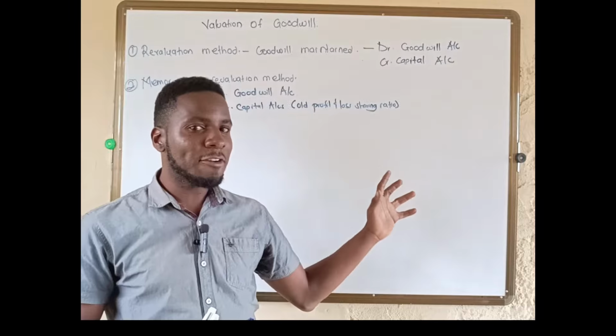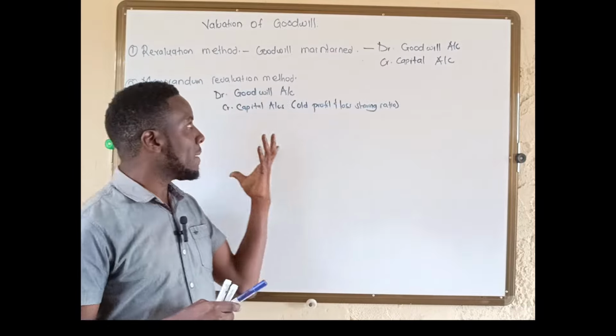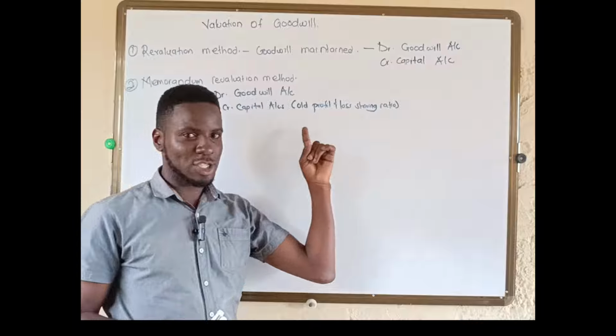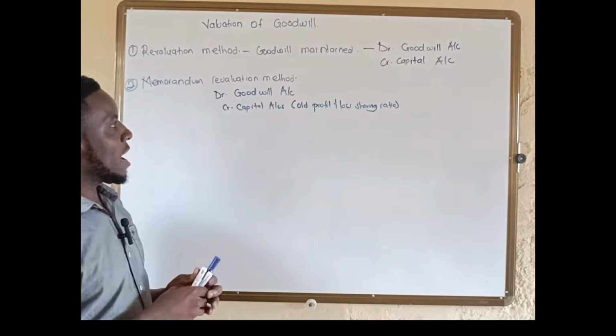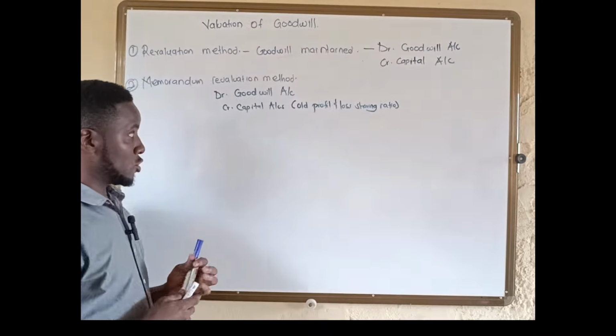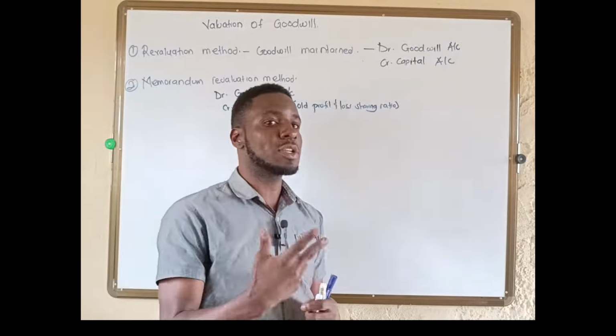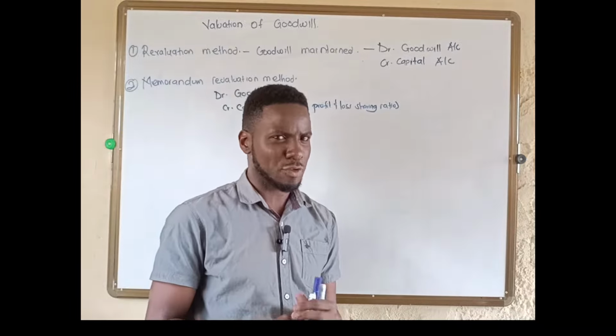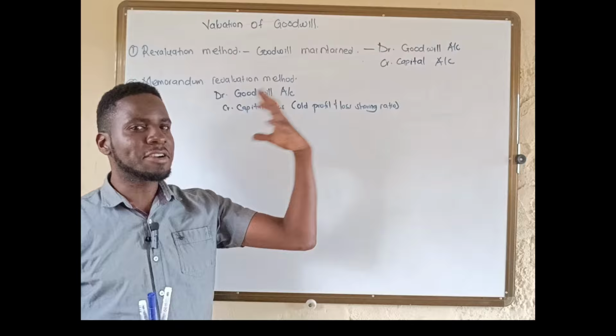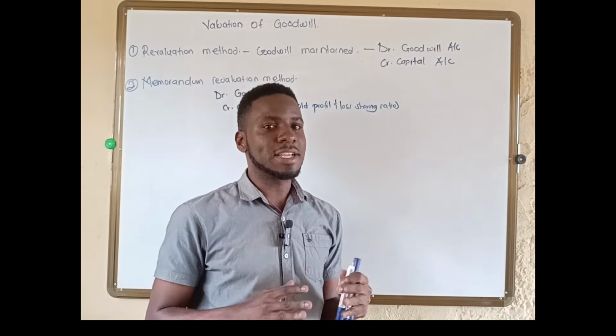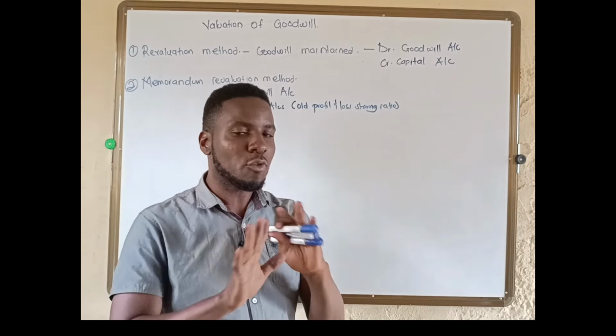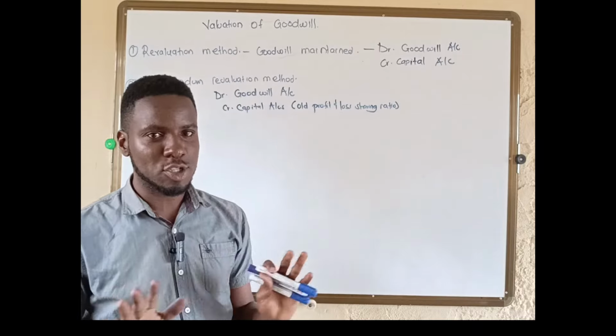Now, when we are writing it off, we are going to come back and reverse this transaction. So in the reverse of this transaction, we are going to debit the capital accounts of these partners, and then we shall credit the goodwill account. Meaning, we shall not have any value of goodwill appearing in any books of these partners.